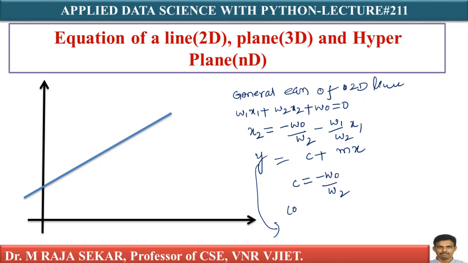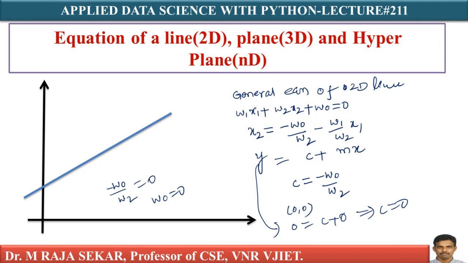If it passes through the origin, it means I must keep x equal 0, y equal 0, so 0 equals c plus m into 0. Your c will become 0, isn't it? If c equals 0, what happens to this particular term? Minus w naught by w2 will be 0, which gives w naught equal 0. Even in a straightforward manner, we can keep x1 equal 0 and x2 equal 0, so that you will get w naught equal 0.